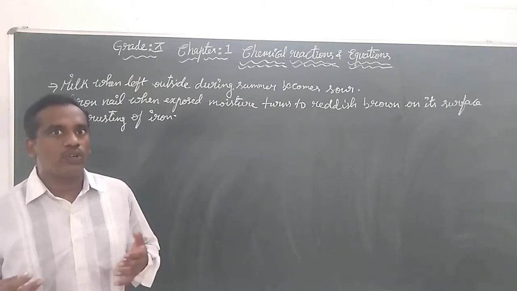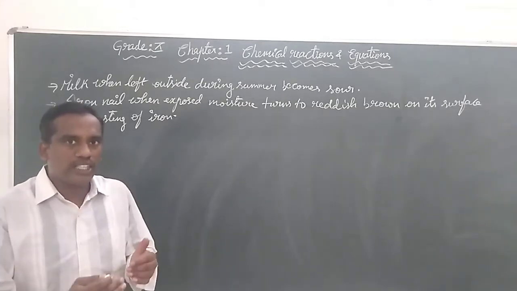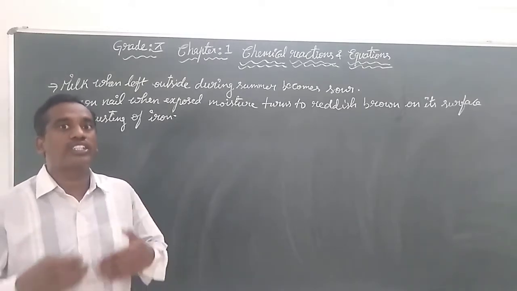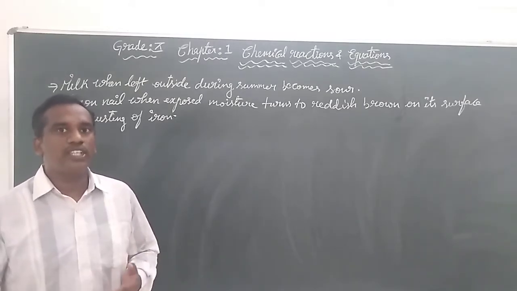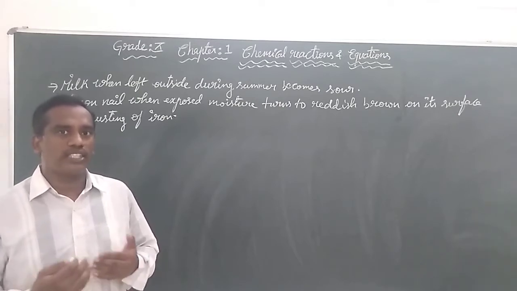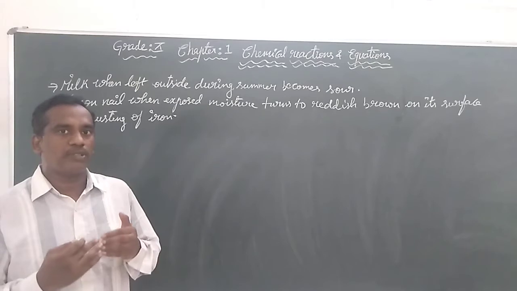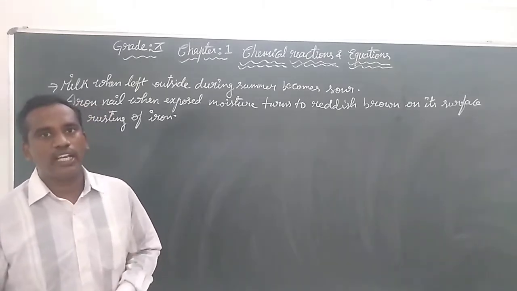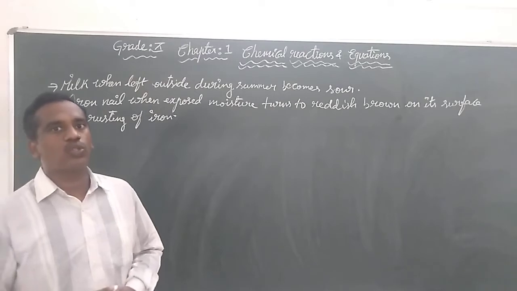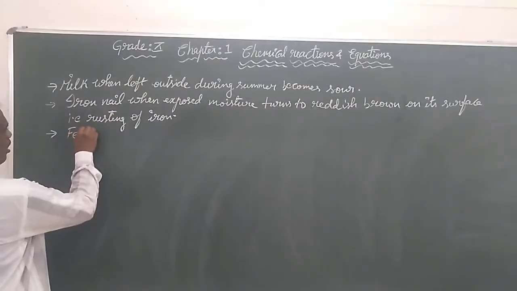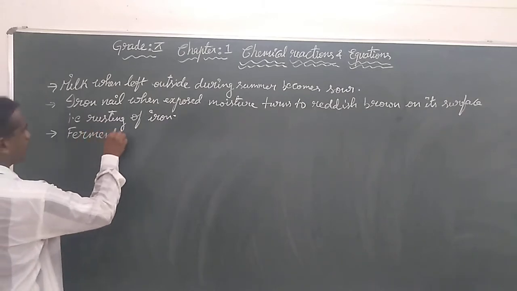So the sugars present in the grapes are oxidized by the atmospheric oxygen available, making the sugar oxidize into ethyl alcohol. So that is also a chemical change. Fermentation of grapes.